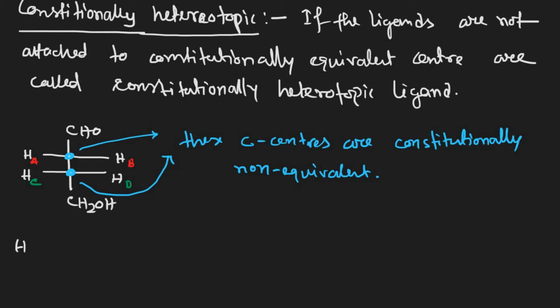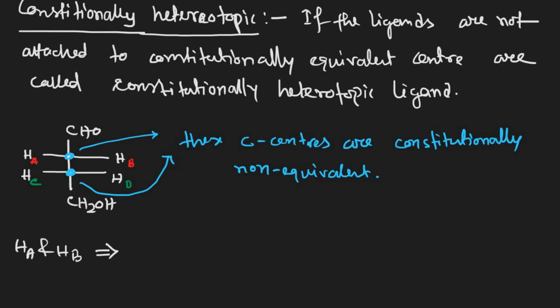Now the relation between HA and HB. These two ligands are homomorphic because these are two same hydrogens, right? And these two hydrogens are attached to the same constitutionally equivalent center. HA is attached to this carbon, HB is also attached to the same carbon, and this carbon is constitutionally equivalent.